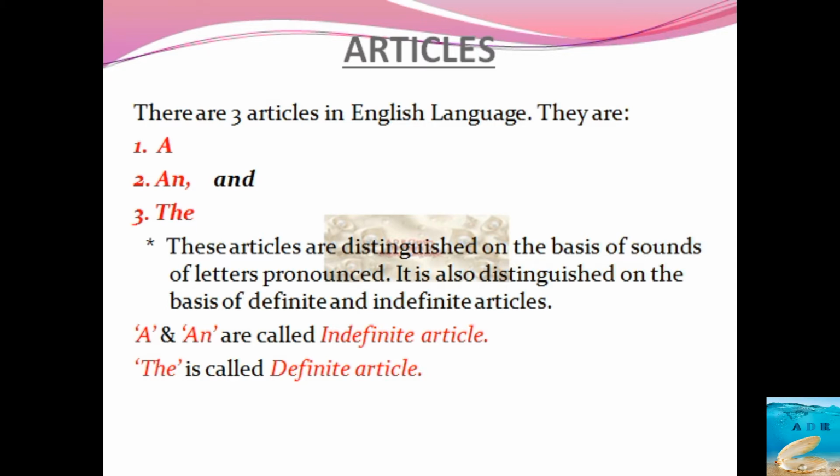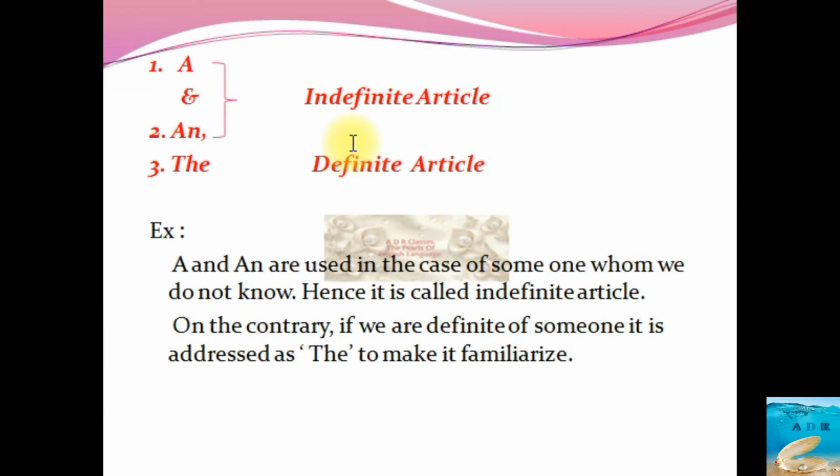Okay. So, a and an are called indefinite articles. The is called the definite article. So, you need to remember, a and an are called indefinite articles. The is called the definite article. I hope this is clear. Now, we will be moving on to the next slide.